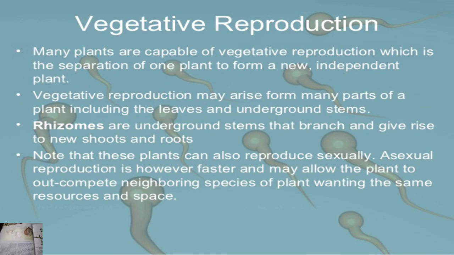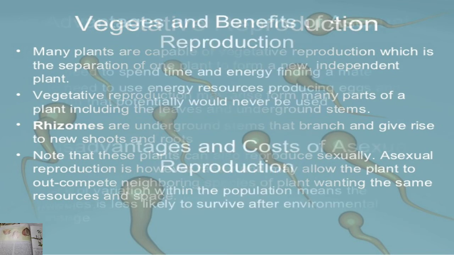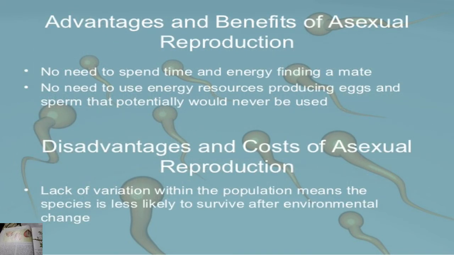So next is advantages and benefits of asexual reproduction. The advantages are: there is no need to spend time and energy finding a mate, and no need to use energy resources producing eggs and sperm that potentially would never be used. And the disadvantages and costs of asexual reproduction are that lack of variation within the population means the species is less likely to survive after environmental change. So, students, these are some benefits and disadvantages, that means limitations, of asexual reproduction.